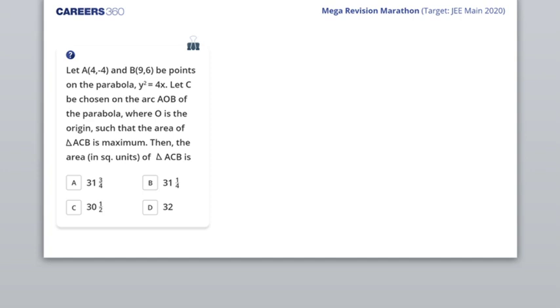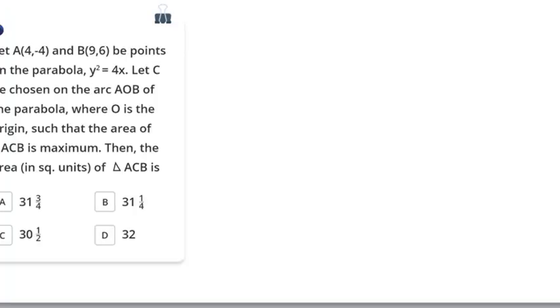These are the points on the parabola y squared is equal to 4x. Let C be chosen on the arc AOB. So if you mark A, if you mark B, and O is the vertex obviously, then on the arc AOB you will mark one point and call that C, and you will join A, B and C so that the triangle ABC is completed.